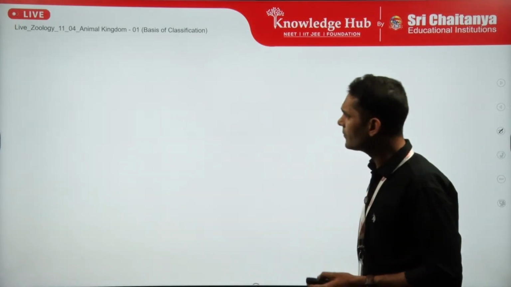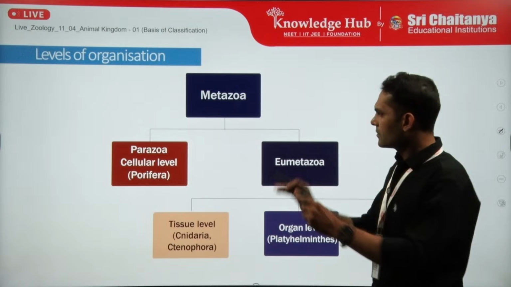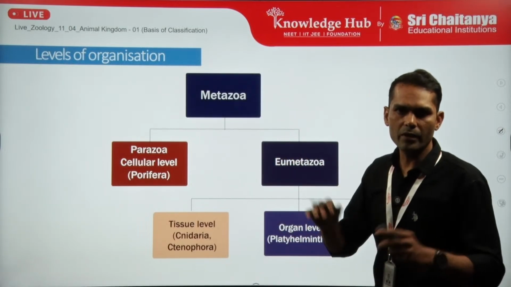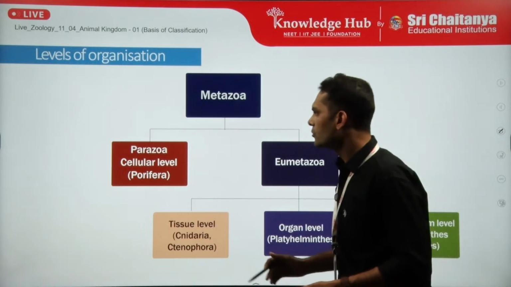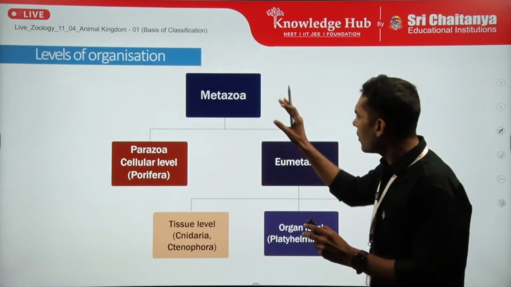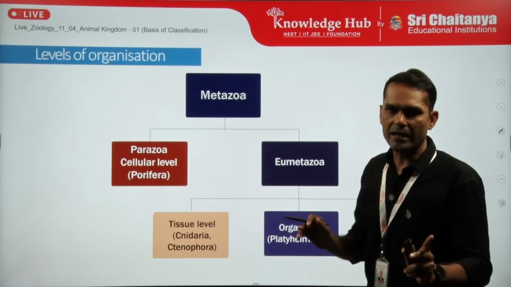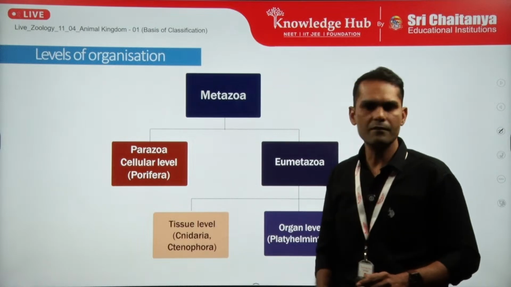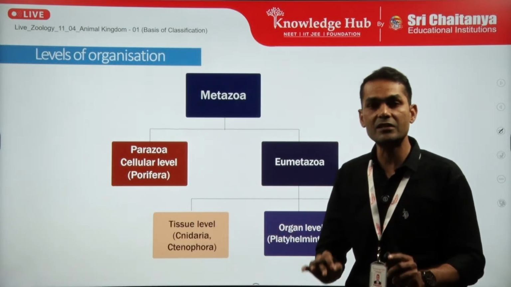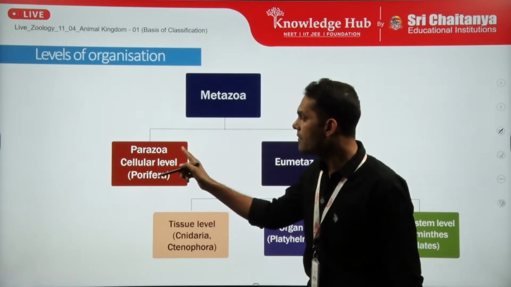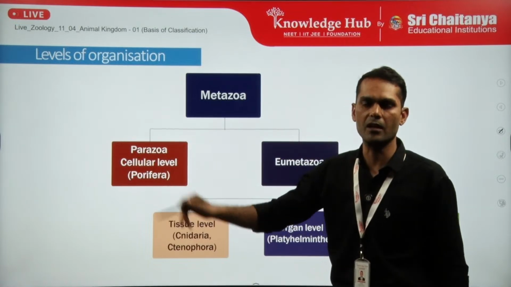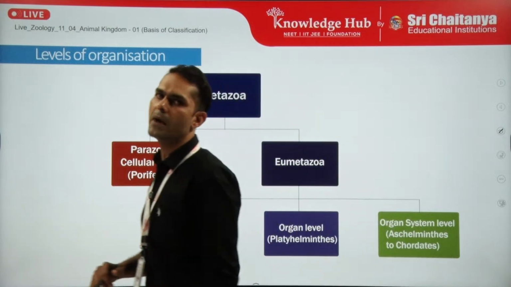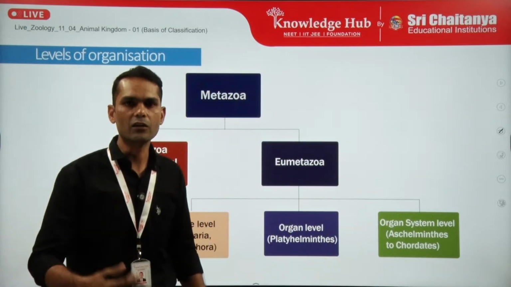Okay. So in summary, if we define the level of organization, metazoans means all the eukaryotic multicellular organisms. So basically all the animals are divided into two categories. The first, the primitive basic category is the parazoa, which is having the cellular level of organization, and it is the only one which is having the cellular level of organization. Rest of all the animals are categorized into eumetazoa. Eu means true, metazoa means animal.